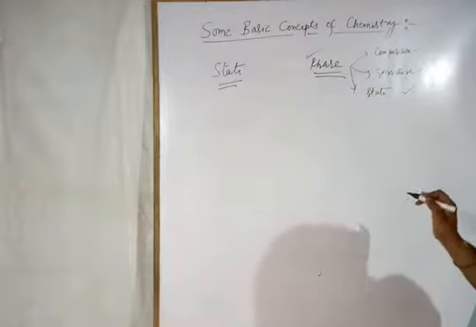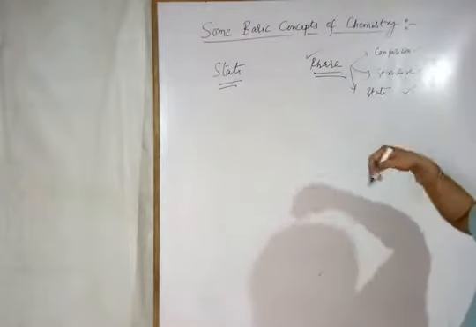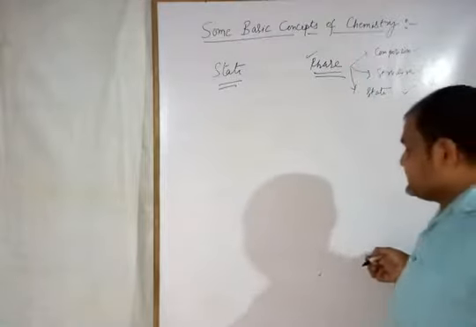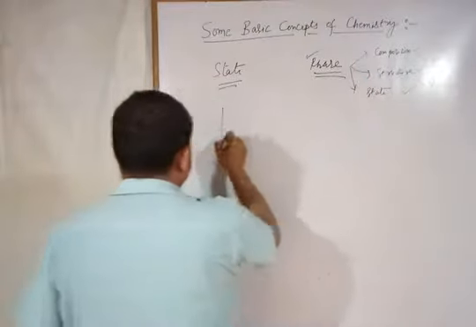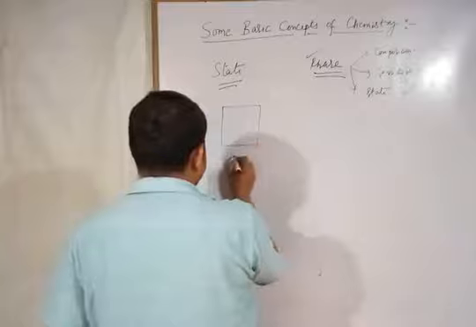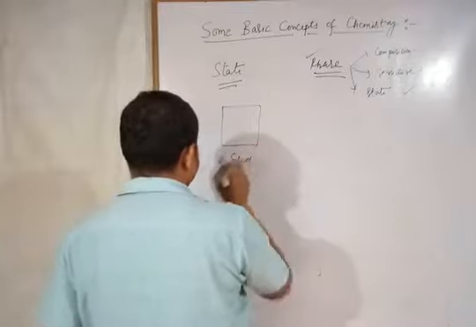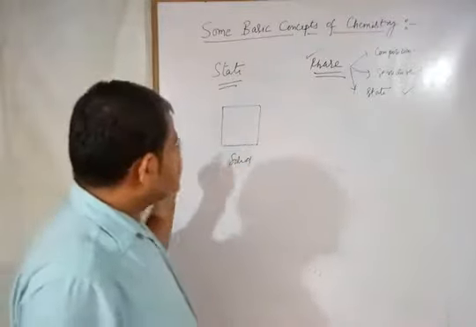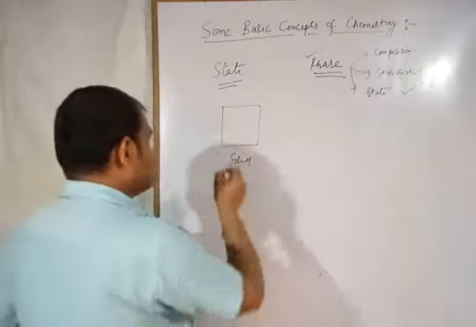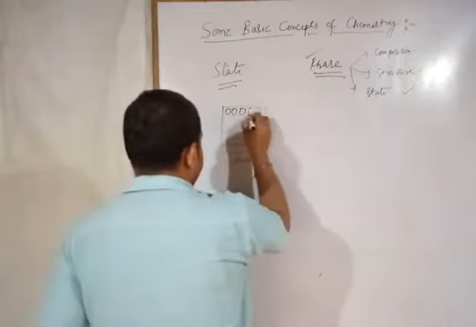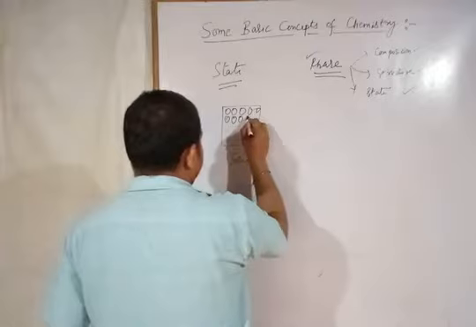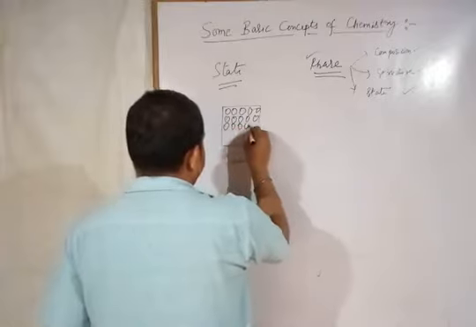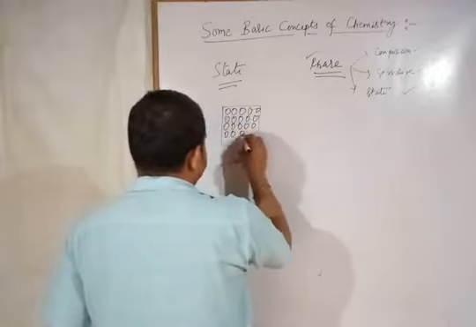Alright, so now it's very confusing, so I am again clearing this thing. Suppose this is an object in solid state. As usual, the constituent particles are compactly packed, and there is a higher intermolecular force and less intermolecular distance.